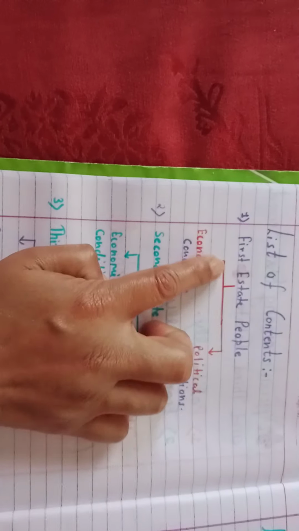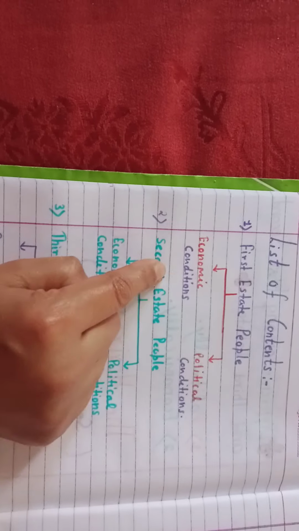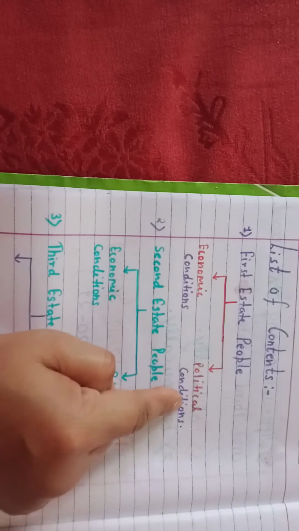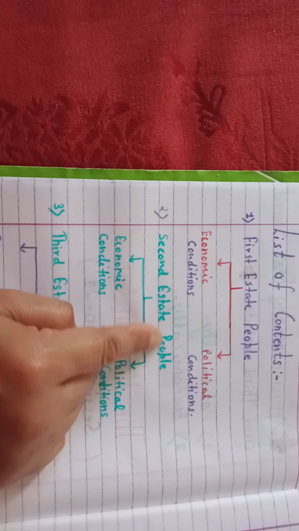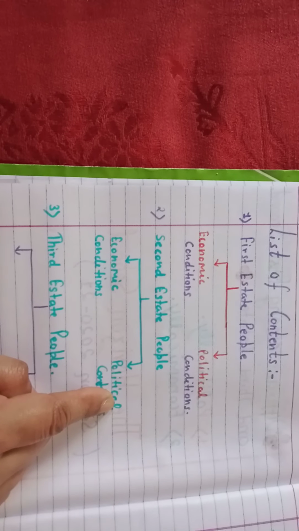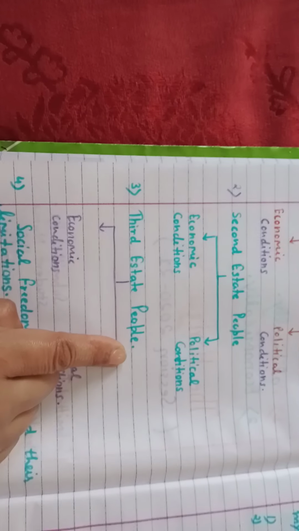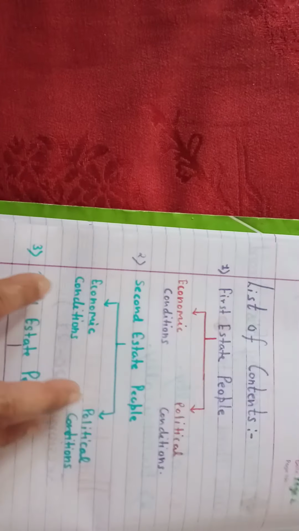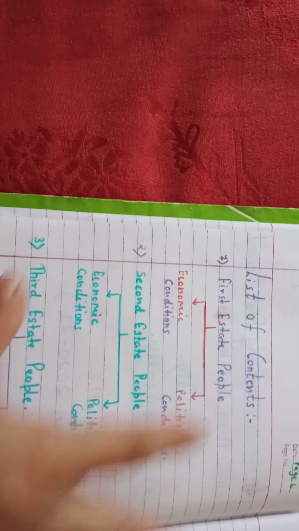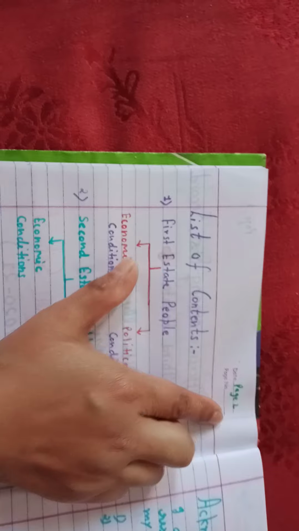Definitely you will describe the first state people's economic and political condition, how free they were, what were their limitations. Then the second state people economically and politically, and then the third state people economically and politically. So in the list of contents you give the idea of what will be discussed in your project. It will be the second page of your project.